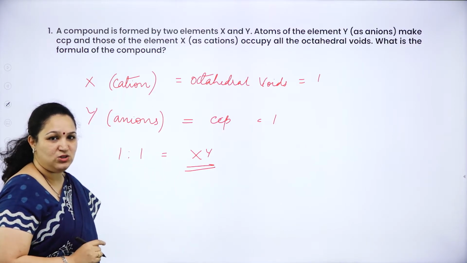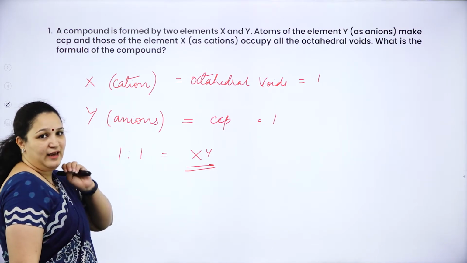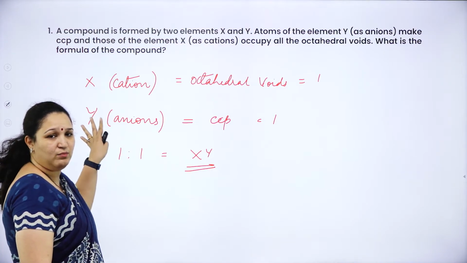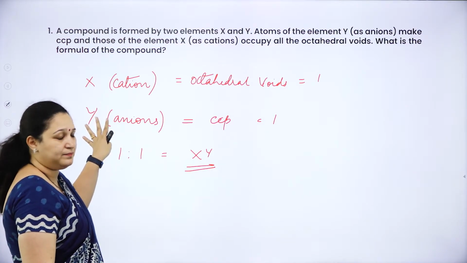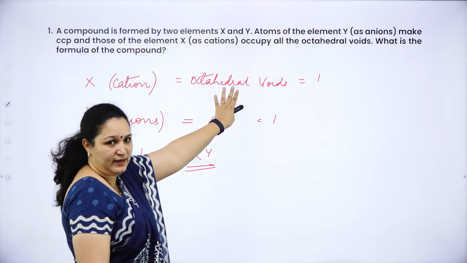I hope you have understood. I shall repeat it. In my question, they have given X and Y making a molecule, or a solid. In that, X is the cation which is occupying the octahedral voids.